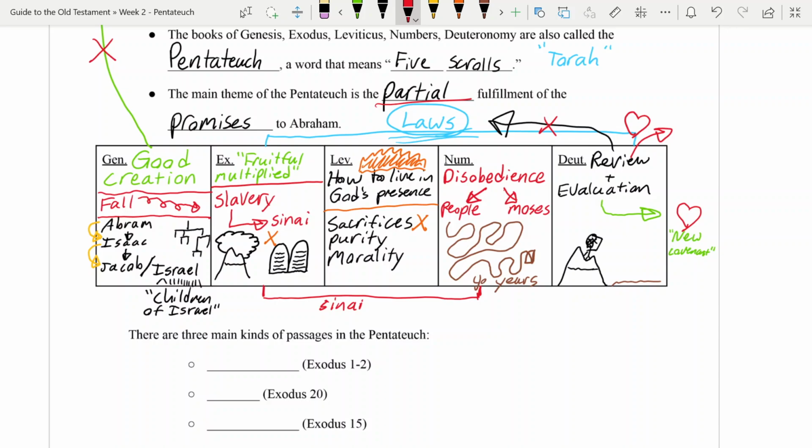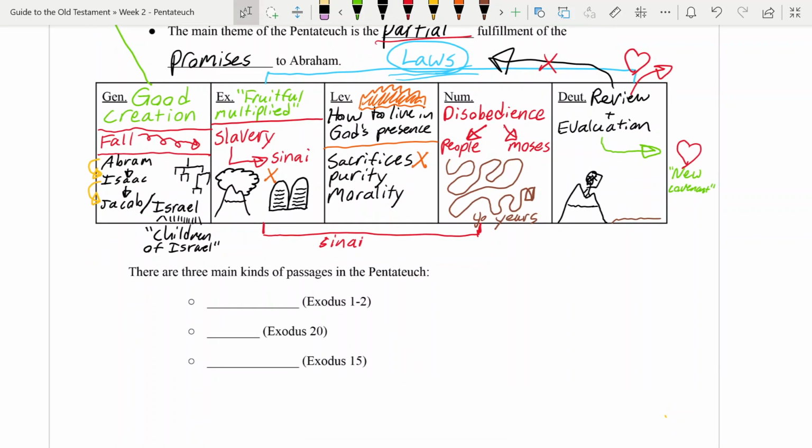So that's a 30,000-foot overview of the Pentateuch. There's 100 million details that I've overlooked and skipped over, and they're all important. But this is just trying to get us into the big picture of what's happening as we read these kind of difficult and involved books.